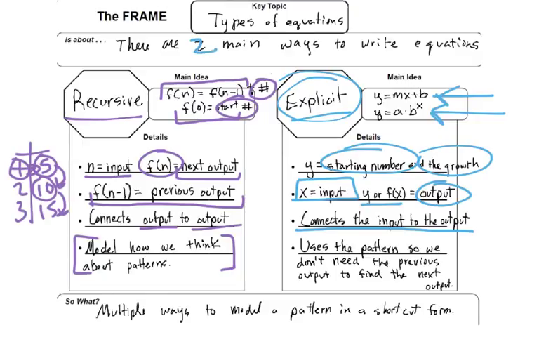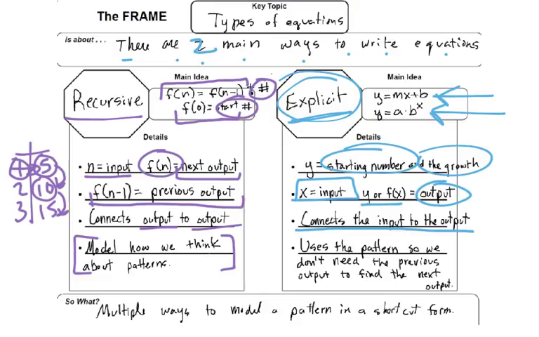By the way, this is a 2. So it says there are 2 main ways to write equations. But with explicit, we can give you an input, and using what we found out about the pattern, you can then take it to find the output. So it helps us skip ahead. And that's just a way for us to understand patterns, which is a good way of understanding. That's the basis of math here.